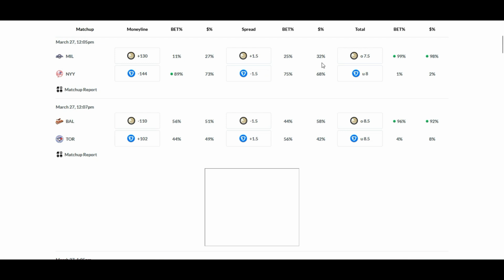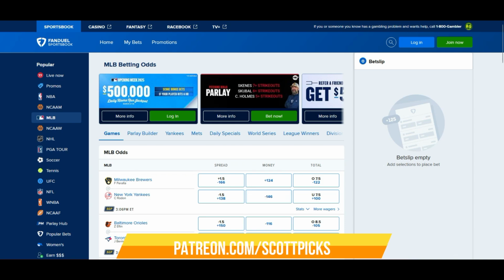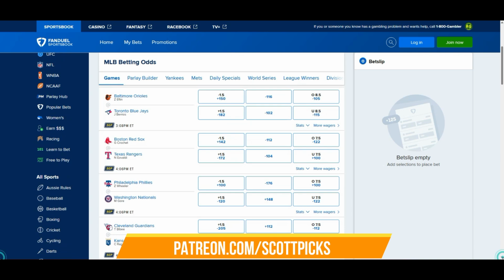As it currently stands, go with the Yankees across the board, even on the money line, but that's only as it currently stands. If you see this approaching minus 150, that's a lock for the Yankees to win this game. But let's go on with the Orioles and the Rays. Let's scroll down a little bit.